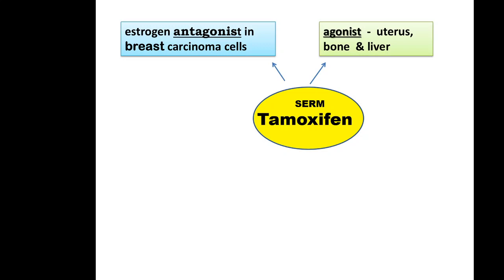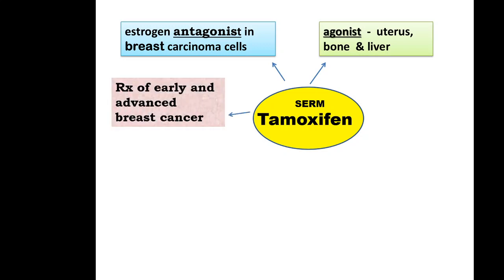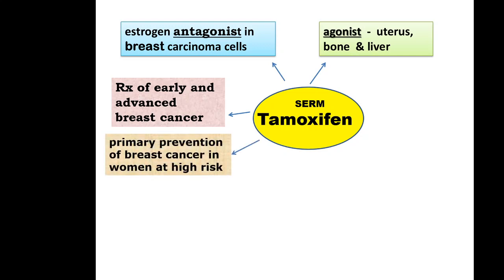But the main use of tamoxifen is treatment of early and advanced breast cancer. This antagonistic action on breast carcinoma cells is the main use of tamoxifen in early breast cancer as well as in advanced breast cancer. It is the first line drug. Also, it is used for primary prevention of breast cancer in women at high risk.